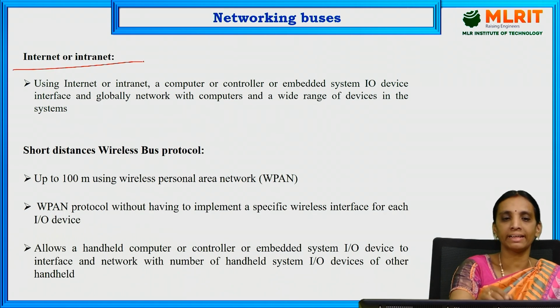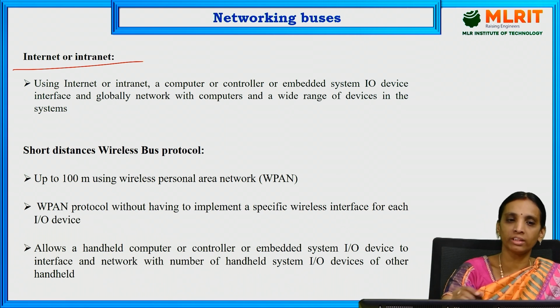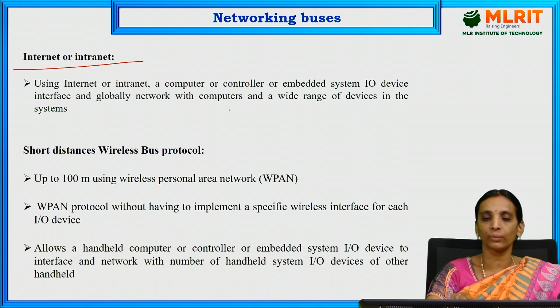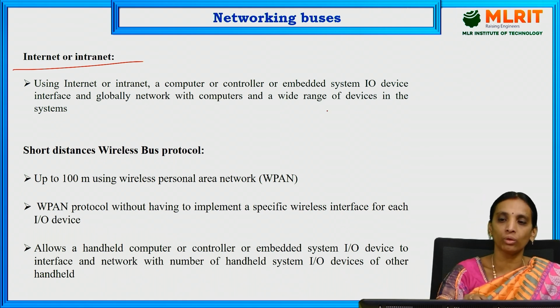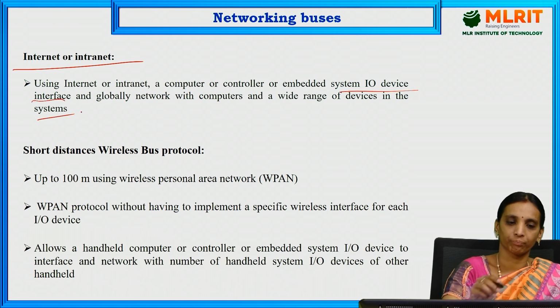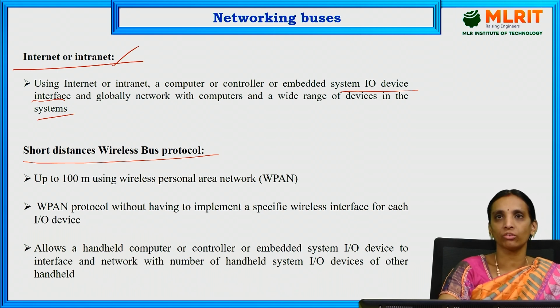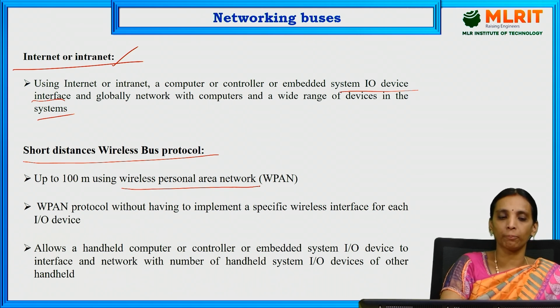Next, internet and intranet. Here we have another mode of transferring information, which is the internet or intranet. By using the internet, many computers and devices are connected to that network. Therefore, we can transfer our data easily from the processor to our devices. Here we have a short distance wireless bus protocol for transferring information. It is used for wireless personal area networks and works up to 100 meters.